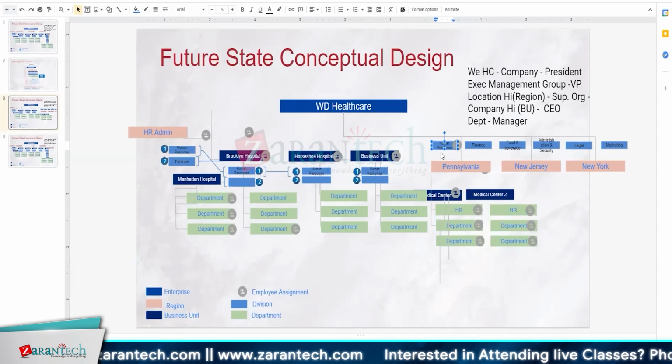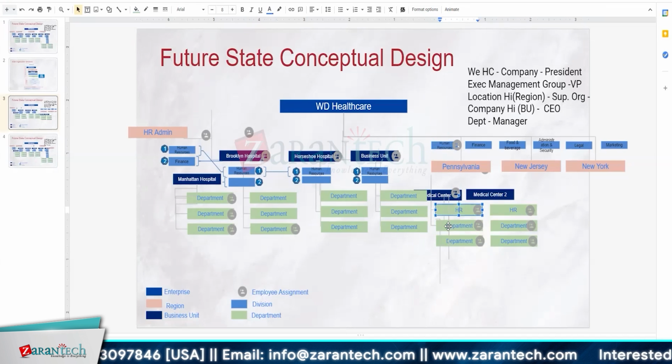So whoever is in this human resource department or this executive management group can hire anyone on the lower level also. At the same time, they can hire within their level as well, for the secretariat or a secretary or any admin people. Anybody can hire at this level. At the same time, the local HR also can hire people. That hiring is going to be only within their medical center, not the different one.